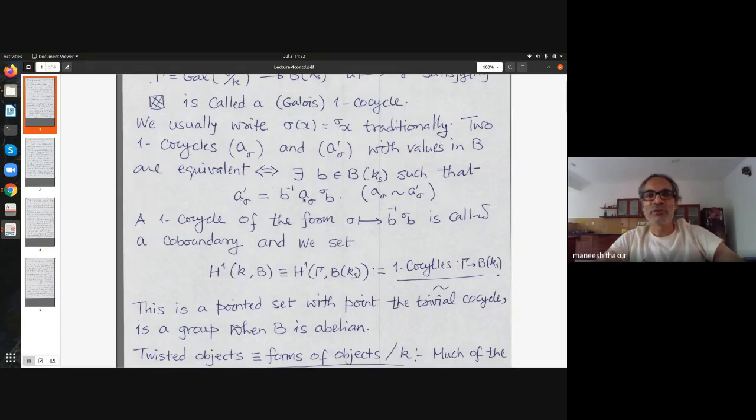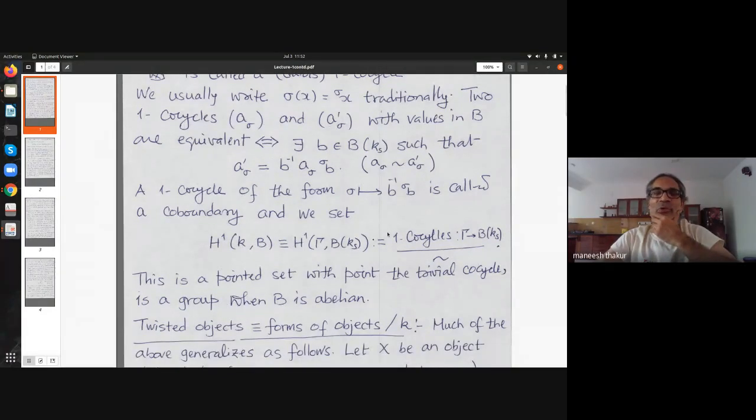And of course, if a cocycle is equivalent to the trivial cocycle, then it is going to look like this. These are called coboundaries. And if two cocycles differ by a coboundary, then you get something equivalent. So declare that as your equivalence relation.